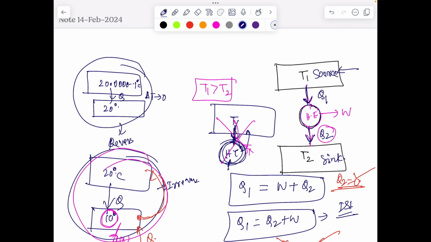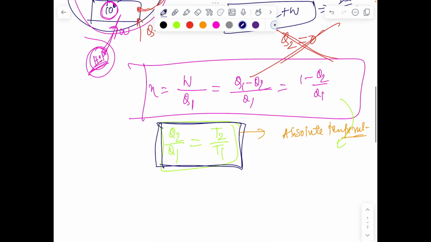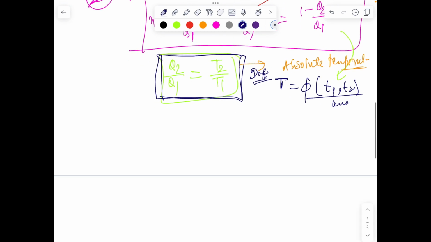If I use an absolute temperature scale, or moreover, the ratio of Q2 by Q1 is the same as the ratio of two temperature functions, because it was shown by Carnot that for a reversible engine, the ratio of heat Q source by Q sink will be a function of the temperature of source and sink. Now it's a simple mathematical calculation. From the linearity of this f of T1 and T2, it can be proved that this ratio is the same as T1 by T2. So this T, which is the absolute thermodynamic scale, is some function itself of T1 and T2 if they were in Celsius scale.